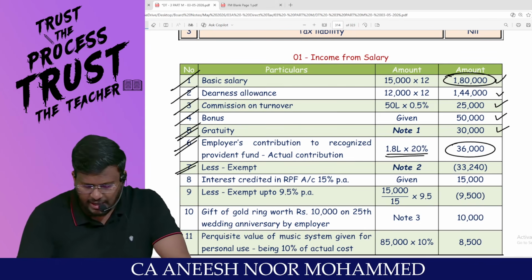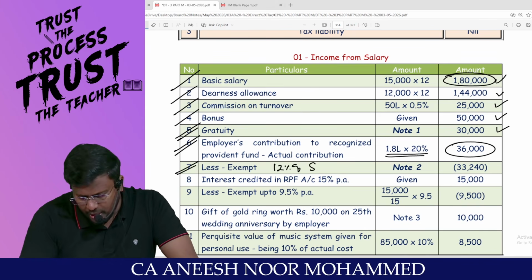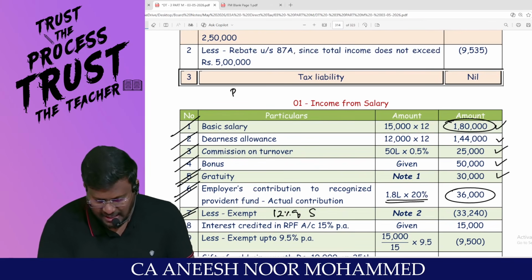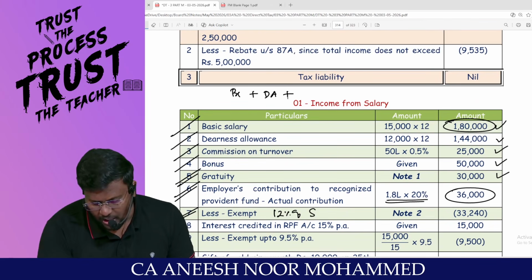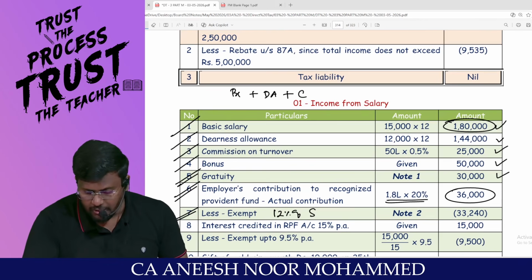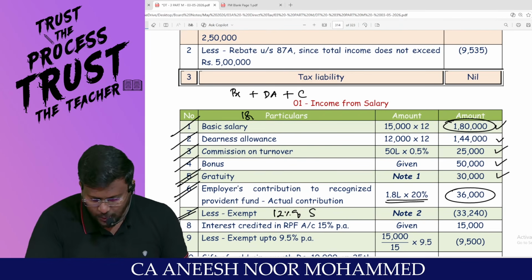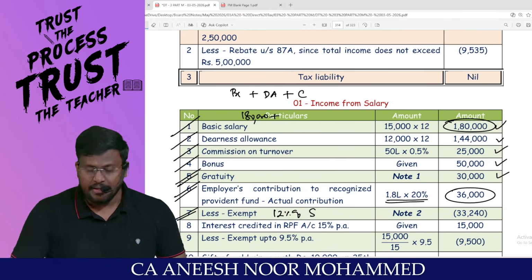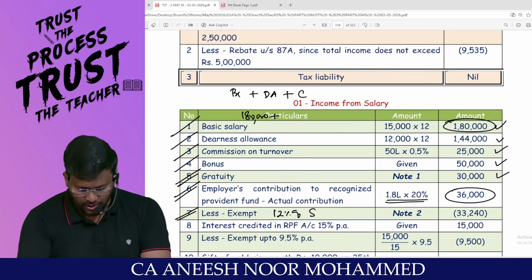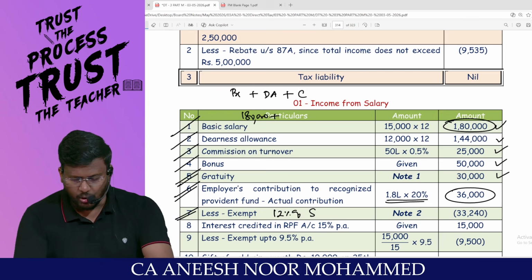Less exempt. As we all know, 12% of salary is exempt, but salary has a definition. Salary means basic salary plus DA only if provided in terms of employment, plus commission as a fixed percentage of turnover. That means basic salary is 1,80,000. Entire DA will not be counted, because out of 1,44,000, 50% of the DA is only for retirement benefits.